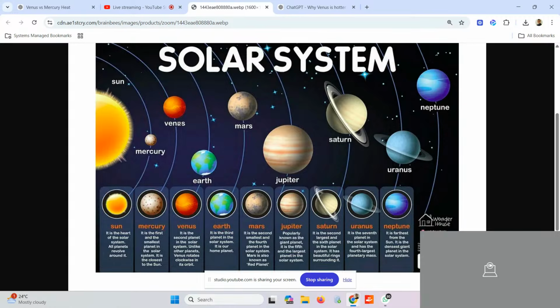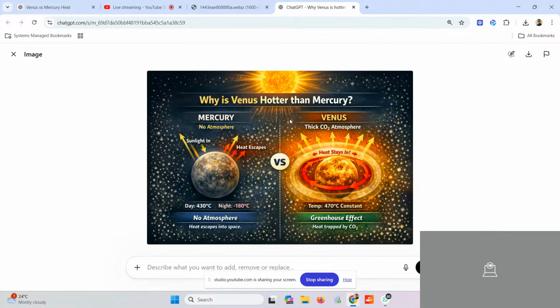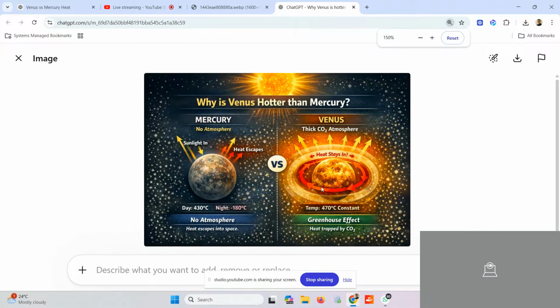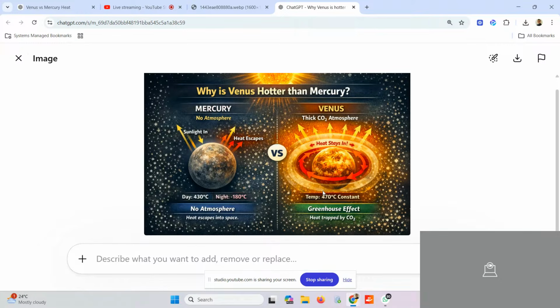What we will do is take the help of ChatGPT, and with its help we have created a very beautiful diagram which explains the concept of why Venus is hotter than Mercury. This diagram explains a lot, guys. So what happens, guys?